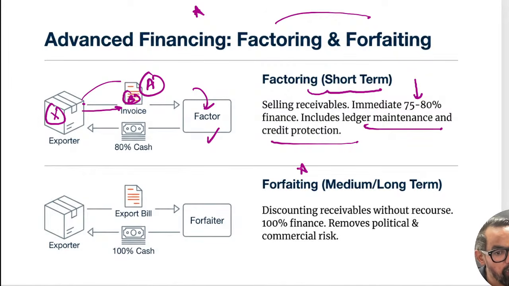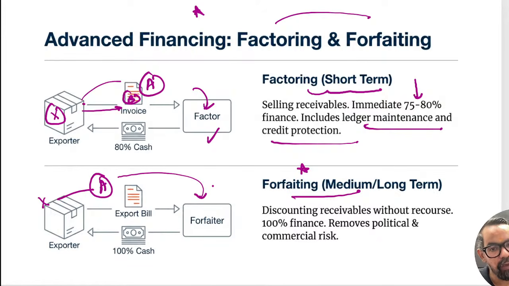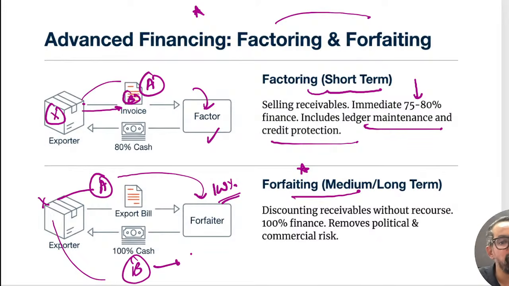When it comes to forfaiting, it is a one-to-one relation. Let's say exporter X did an export to A, so they discounted with our bank as a financial forfaiter on a 100% basis, right? Then they did an export to B, and that is discounted by some other bank, again 100%.